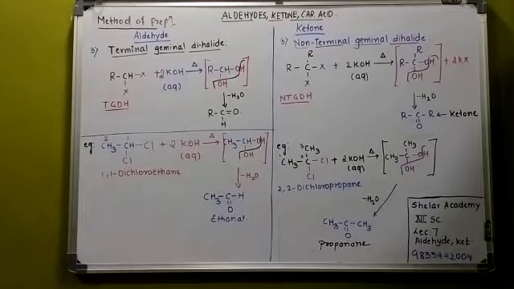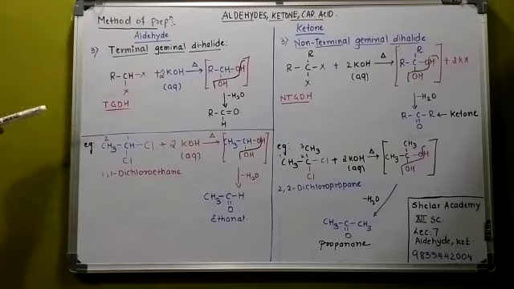Remember? Gem means same; alkylidene, ethylidene. Matlab, the two halides present on the same carbon is called a geminal. So what is this? This is a terminal geminal dihalide. The very first question: why terminal? Because the aldehyde group is always present at the end. So it is a terminal geminal dihalide.